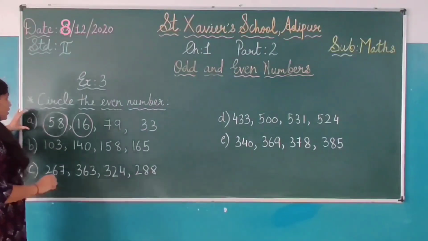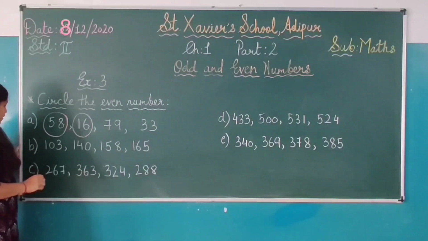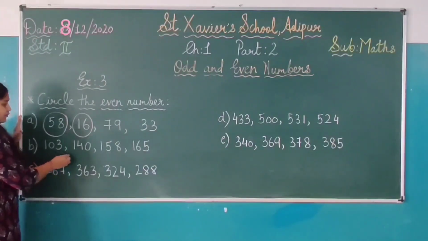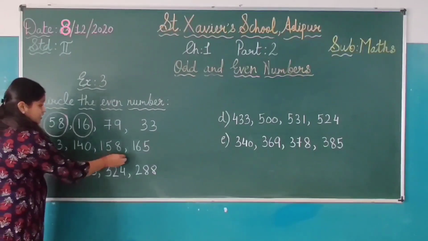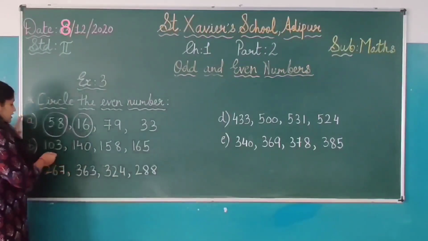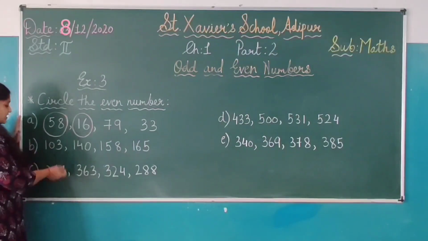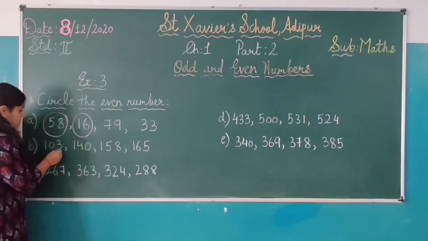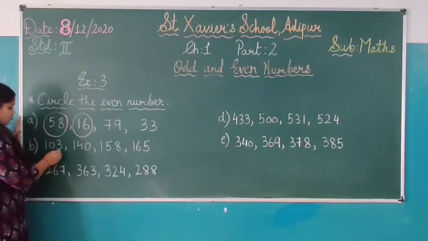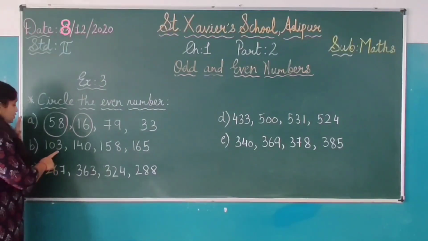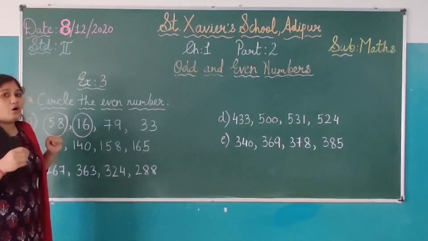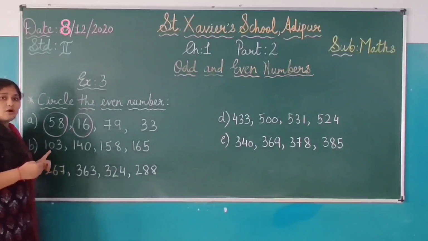Now after writing down A, you have to leave one line and then write down B. So we will start with B now. Here the different numbers are 103, 140, 158 and 165. We will start with 103. Now students, 3 digit number है, right? So 3 here will be the ones place number, है ना? यहाँ जो 3 है वो ones place पे है. So students, think, is 3 an even number? No, 3 is an odd number. So 103 will be an odd number.